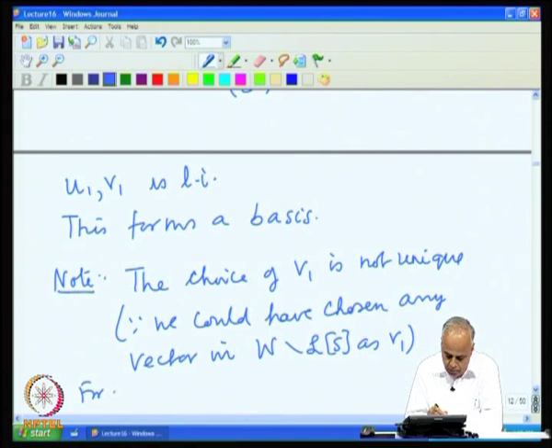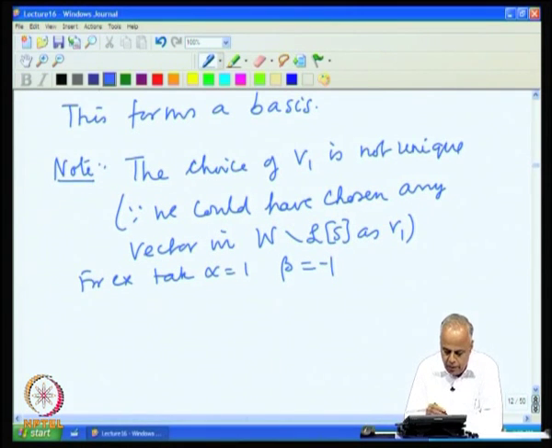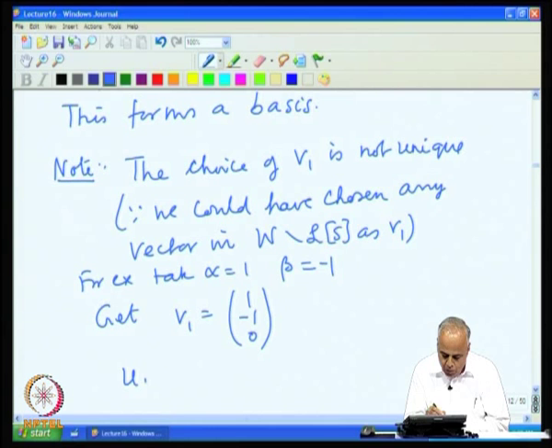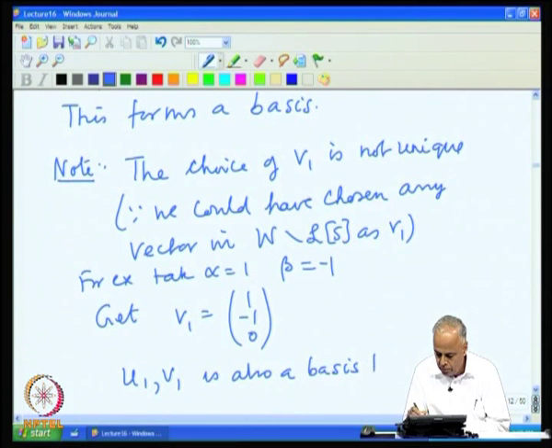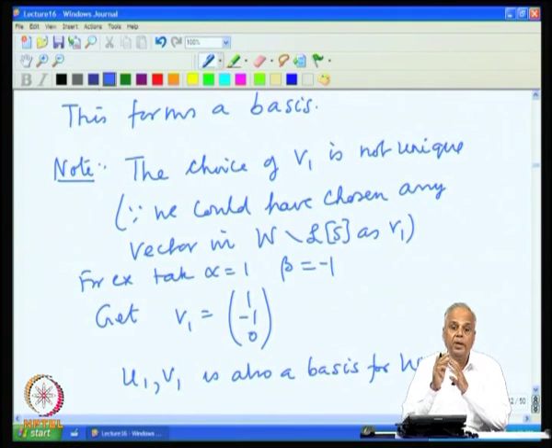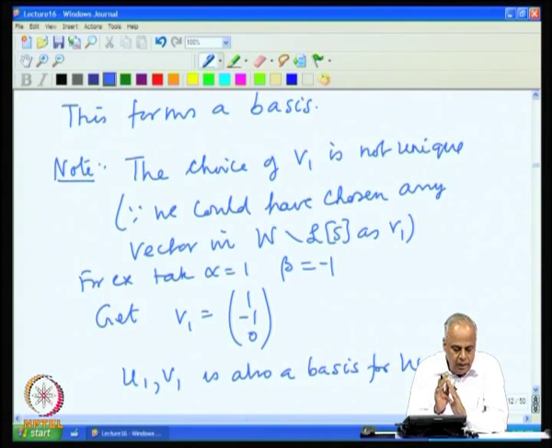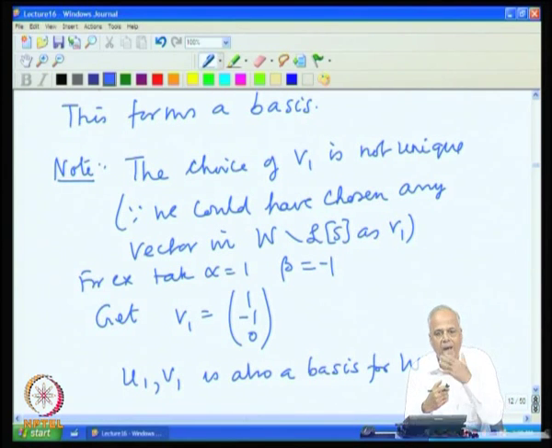For example, take alpha equal to 1, beta equal to minus 1, and you get V1 equal to 1, minus 1, 0. Then this U1 combined with this V1 is also a basis. And therefore, when we say that any linearly independent set can be extended to a basis, the extended part is not unique.